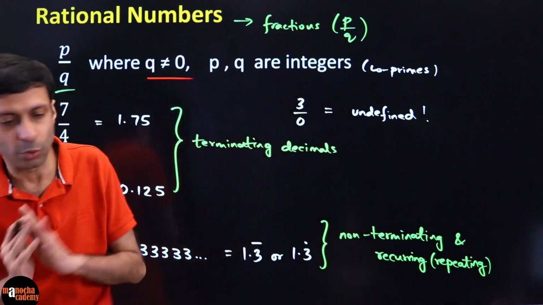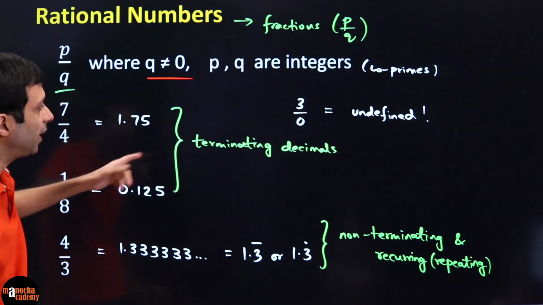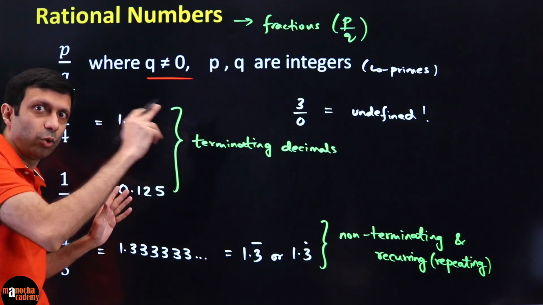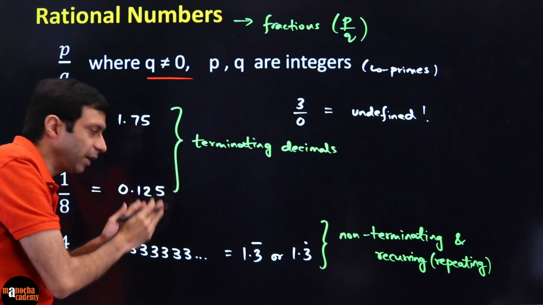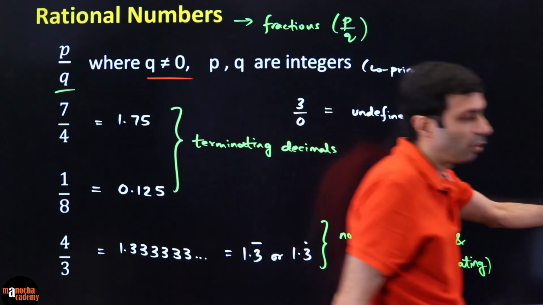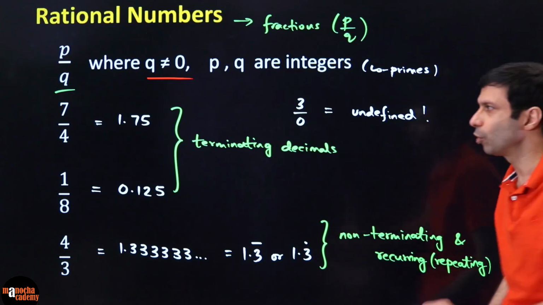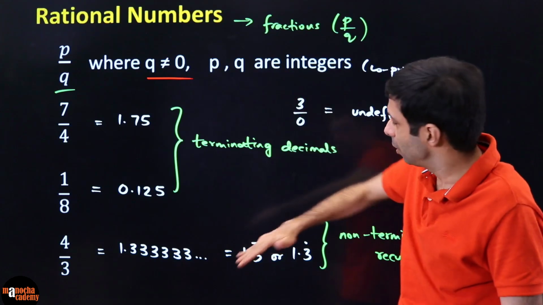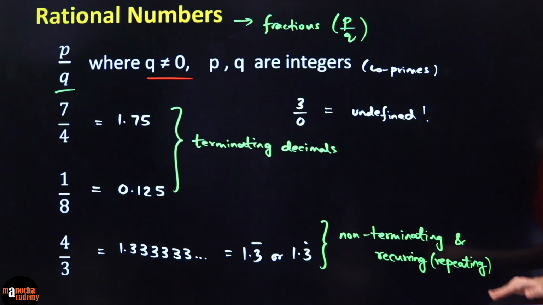A lot of students have confusion. So first of all, in summary, what have we done? Rational numbers are P by Q form, fractions. If you sit and divide them, it may terminate, which is very nice. It has stopped. Or there are two options here. It may either terminate, a terminating decimal, if you do the division, or it can be not ending, non-terminating, but with a repeating pattern, recurring. Those are the only two possibilities. Nothing else is possible. Clear? So please write that in your book right now. Rational numbers mean terminating decimal or non-terminating, never ending, but repeating, recurring.